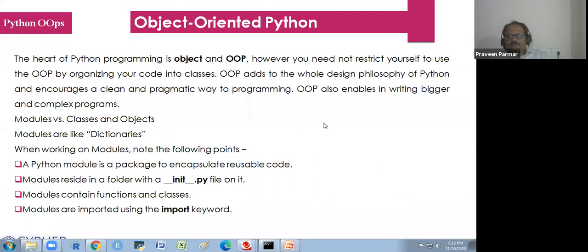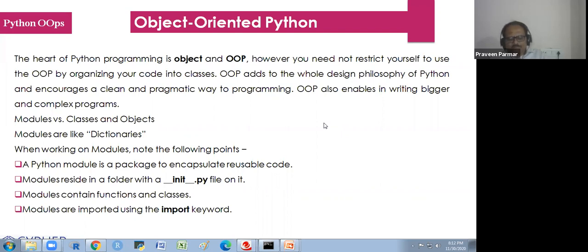However, you need not restrict yourself to use OOP by organizing your code into classes. OOP adds to the whole design philosophy of Python and encourages a clean and pragmatic way of programming. OOP also enables writing bigger and complex programs. And it is very helpful.